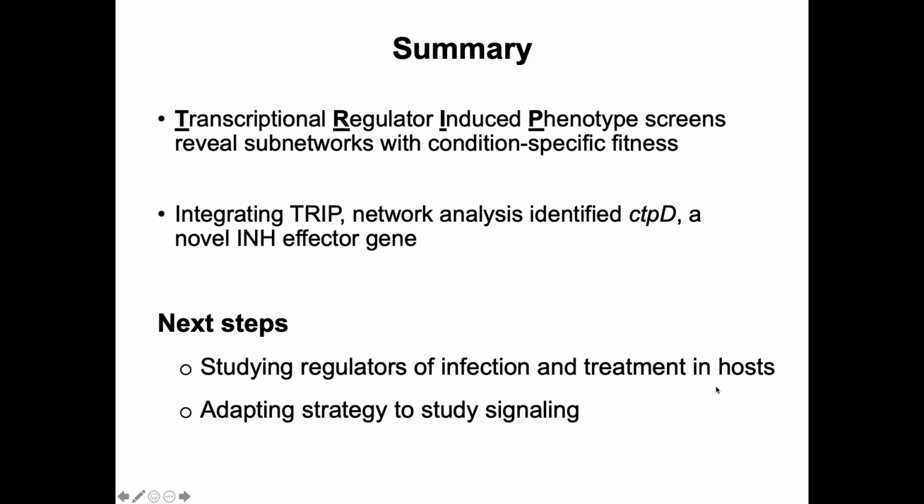In summary, we have developed TRIP, a novel forward genetic screen that reveals regulators and the regulatory subnetworks that confer fitness phenotypes under different stress conditions. We used TRIP and regulatory network analysis to identify a novel role for the iron transporter ctpD in influencing isoniazid susceptibility by modulating levels of the activated form of the drug.